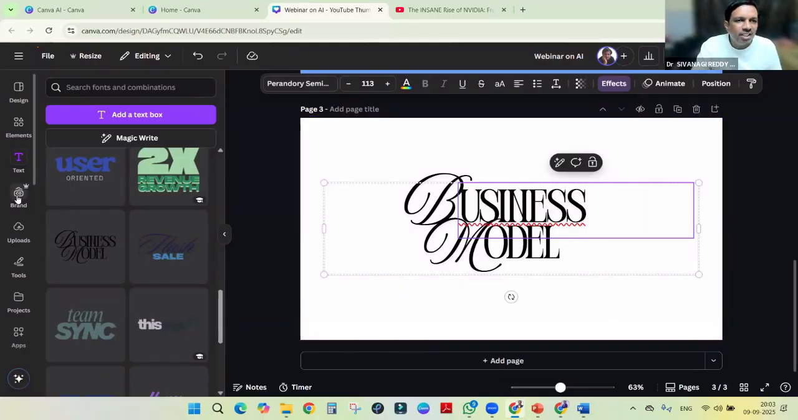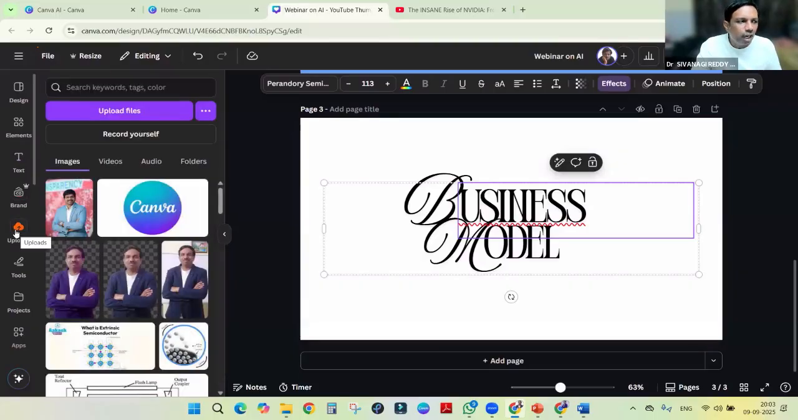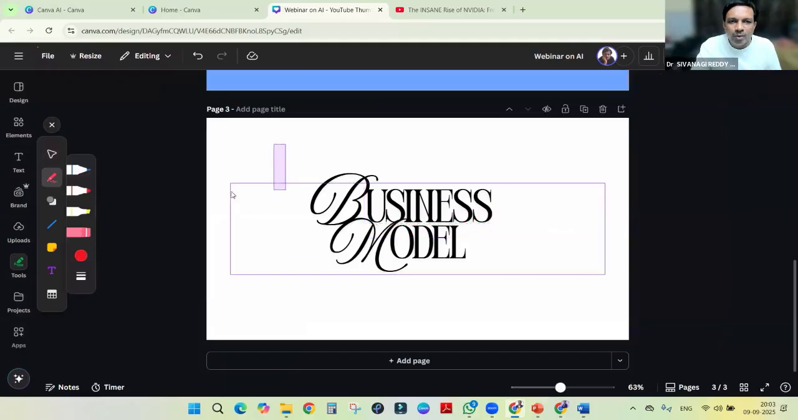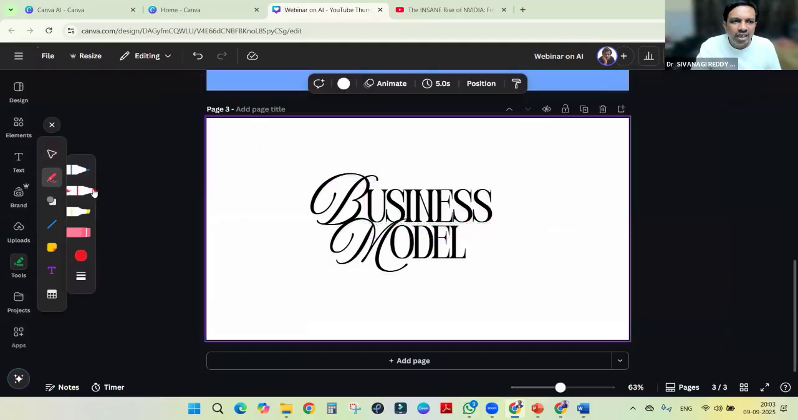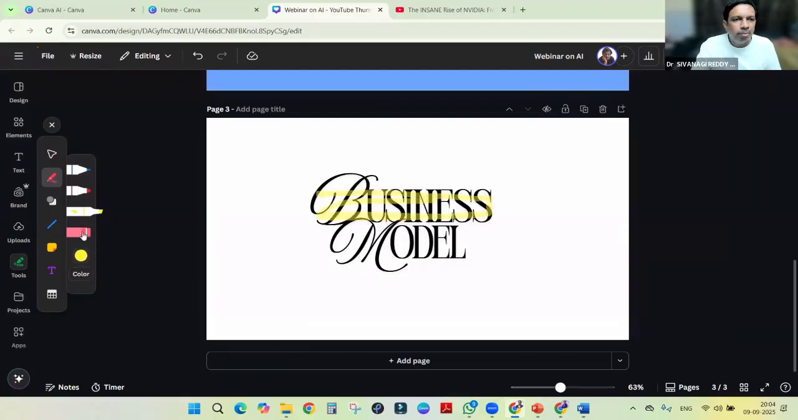This is the text, this is the brand kit, we can add and create. Then this is for uploads, this is for tools. Means if we have to draw or add anything, especially if we want to write, then only we can use this one. Like freehand we can use it, right? This is the erase, this is the highlighter, right? So these things we can do with tools.